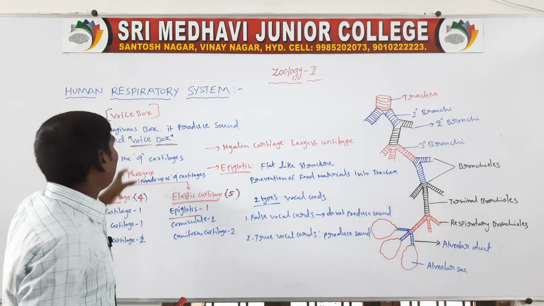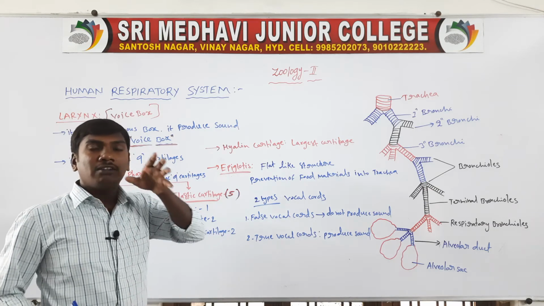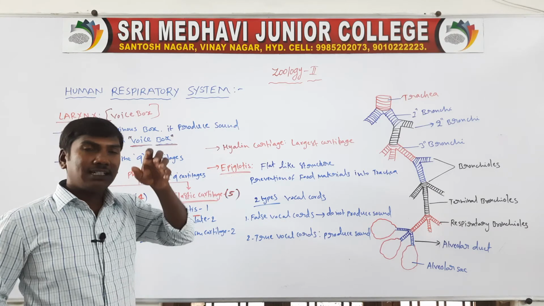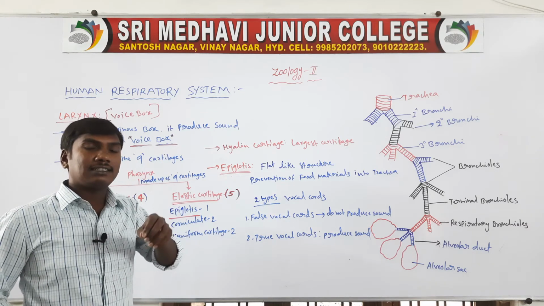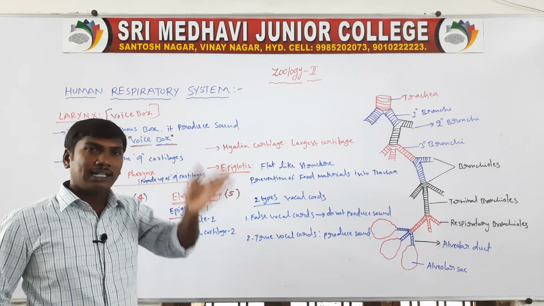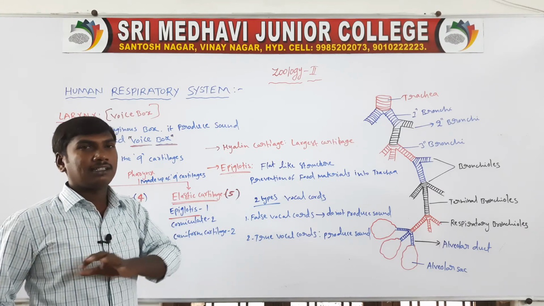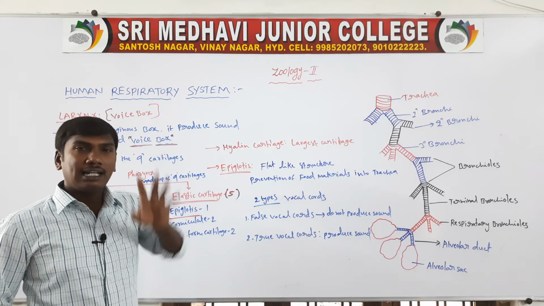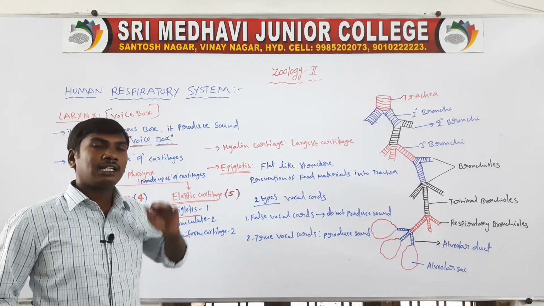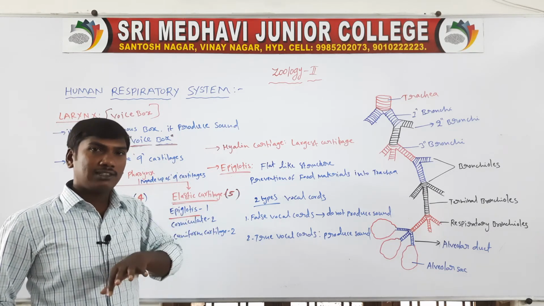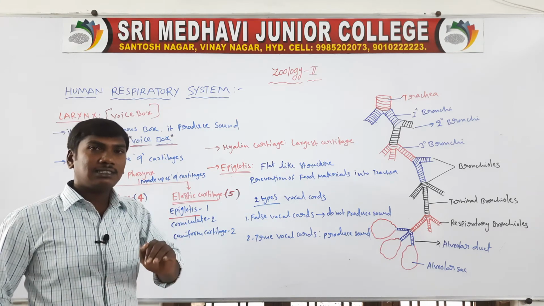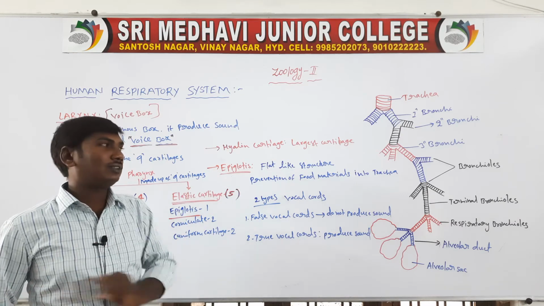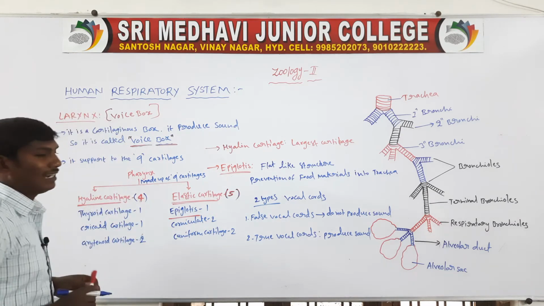So this is the larynx. The larynx is the voice box because of the production of sound. It is formed by 9 cartilages: hyaline cartilages, 4 in number, and elastic cartilages, 5 in number. The larynx contains two types of vocal cords: true and false. The false vocal cords do not produce sound; the true vocal cords produce sound.